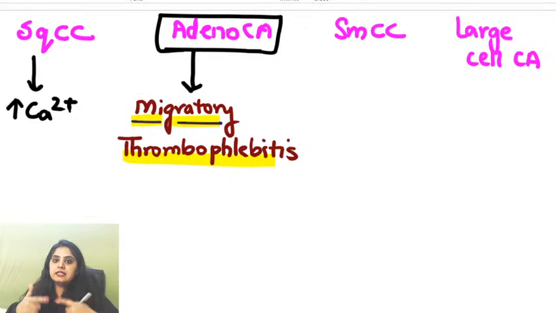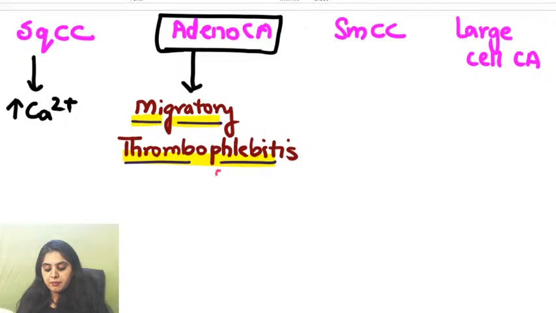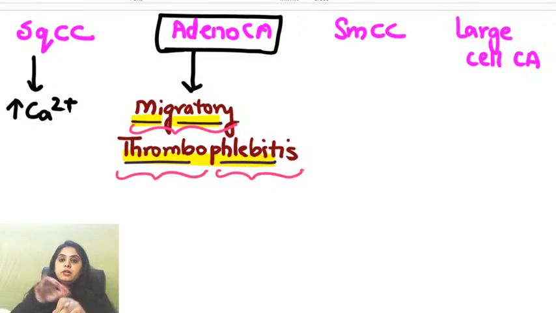Migratory, migrating. Thrombo means thrombus. Phlebitis means inflammation of the veins. So remember, inflammation of the veins and the thrombus, which is migrating from one vein to another. So thrombus and inflammation, migratory concept. That is something you see with adeno.